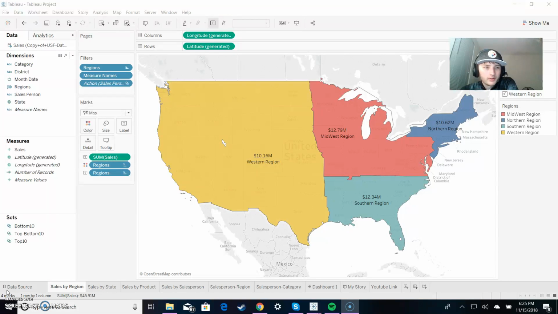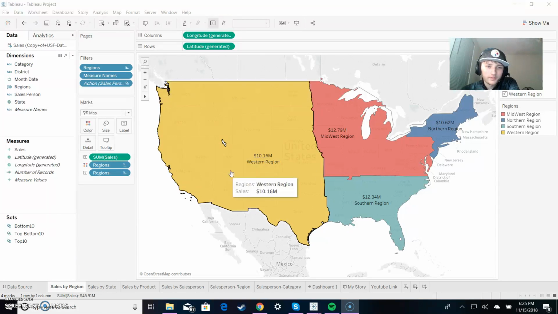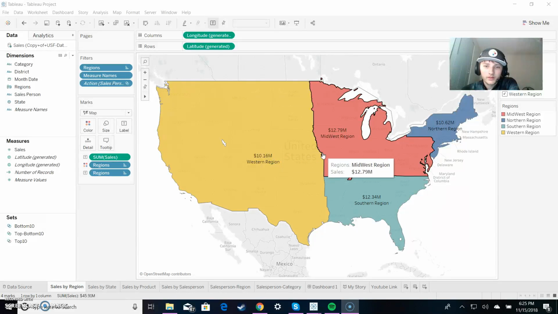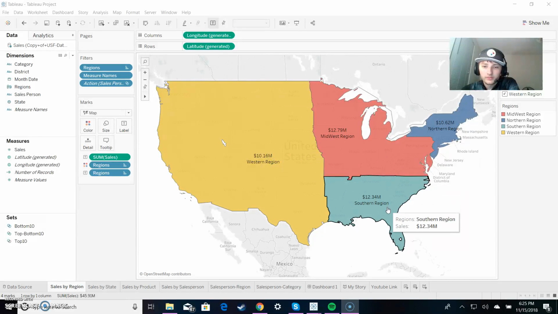Alright, my name is Sean Ackerman, and this is my project. First, we have the total sales per region, and it's color-coded to show which region did what.